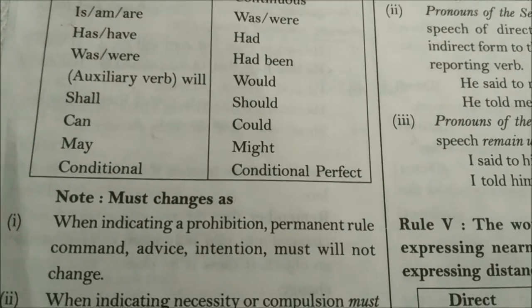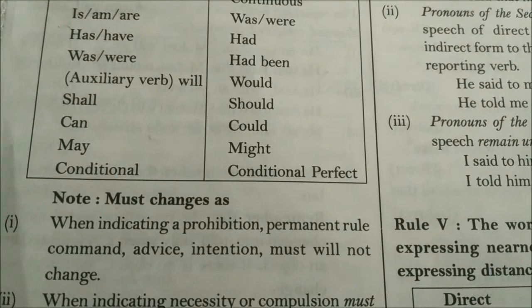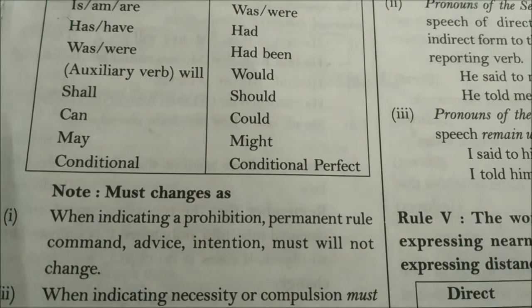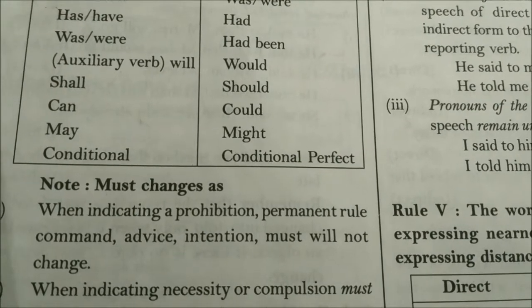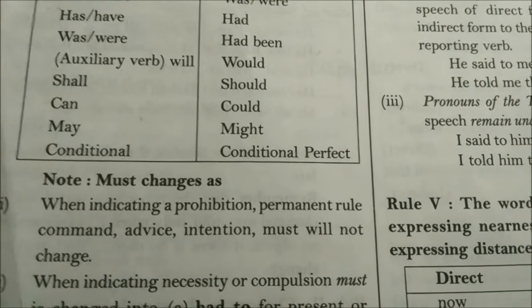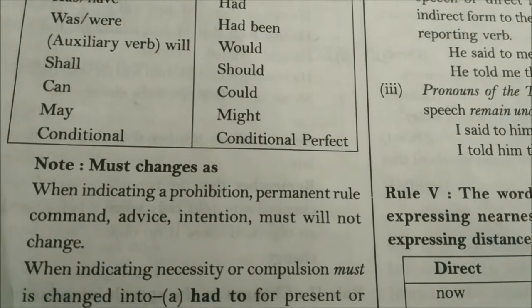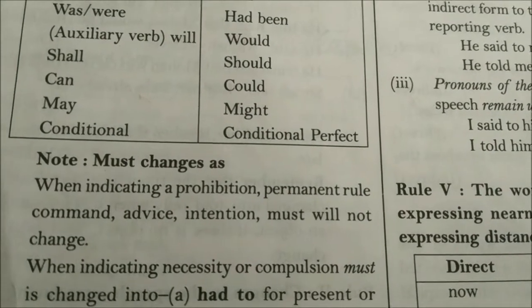Must does not change when indicating a prohibition, permanent rule, command, advice, or intention. So here must will not change if we find these types of things.